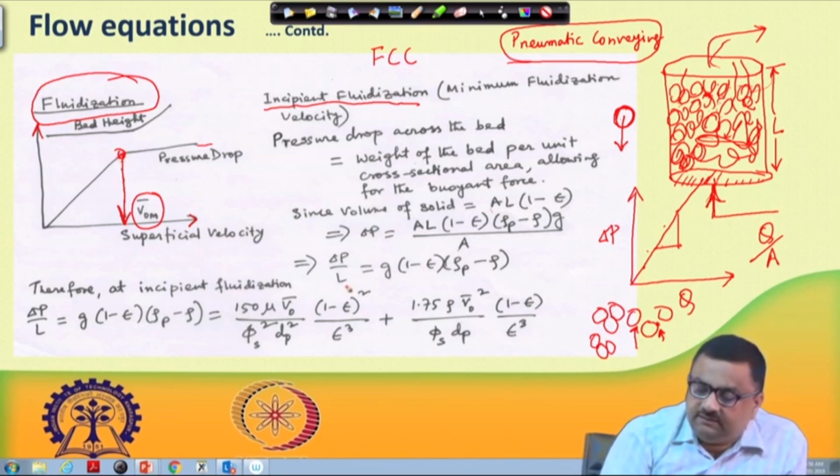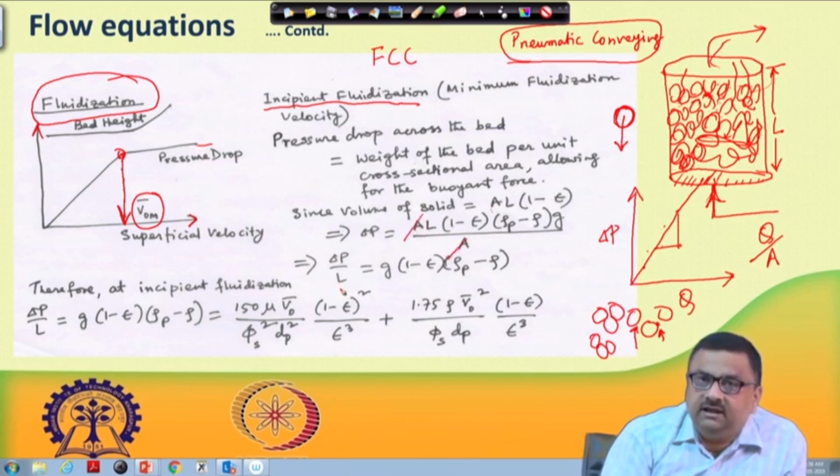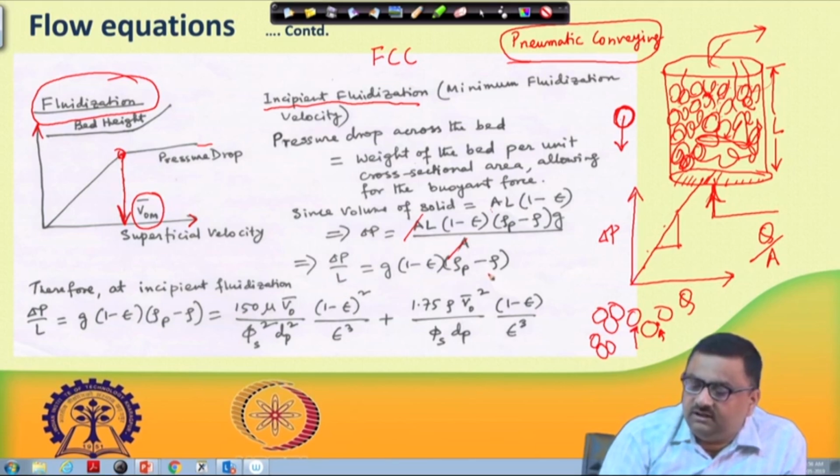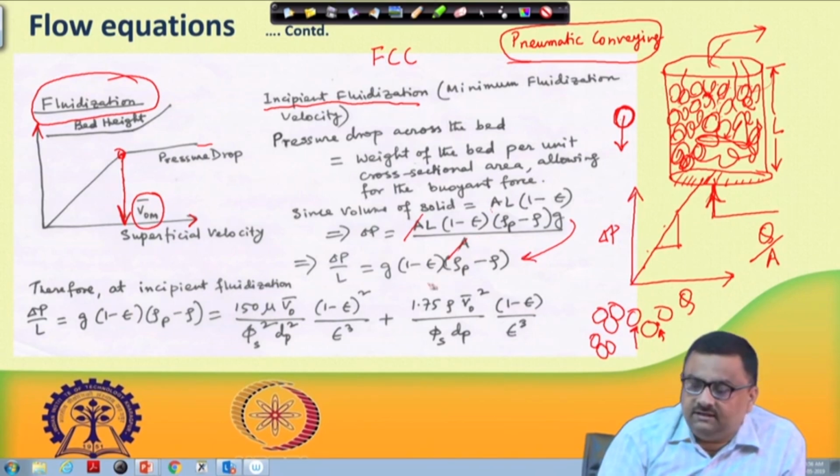Then, for this delta P by L, one can cancel out A with A, and L will be in the denominator. So, delta P by L would simply be g into (1 minus epsilon) into (rho_p minus rho). That is exactly what this delta P by L is.